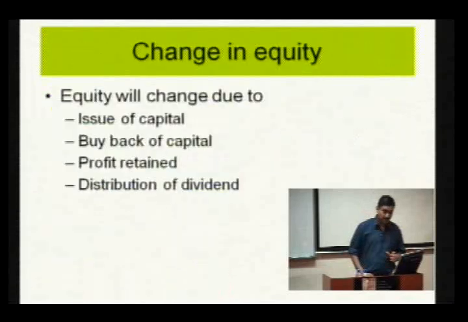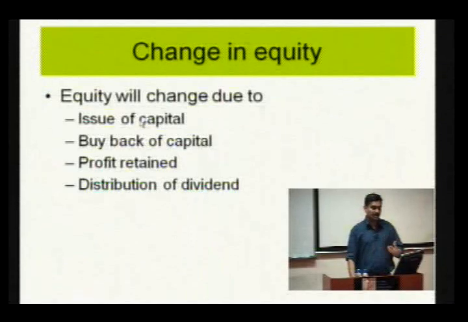So, what did we see? The equity will change if there are changes in a business decision, and the business decision may take the shape of an issue of capital, a buyback of capital, profit retention, or any decision which affects the profit, and that will affect the book value per share. So, sometimes understanding a business can be actually understanding the book value per share. Pick up the book value per share and observe it over a period of time, and then you understand the business decisions taken by the business firm and their effect on the book value. And my assumption is that the market value depends on the book value per share.